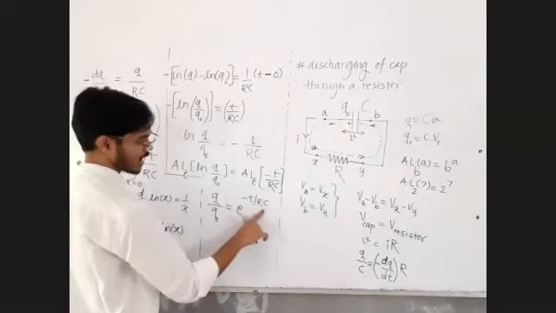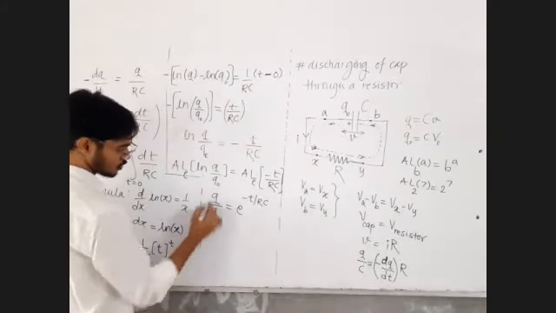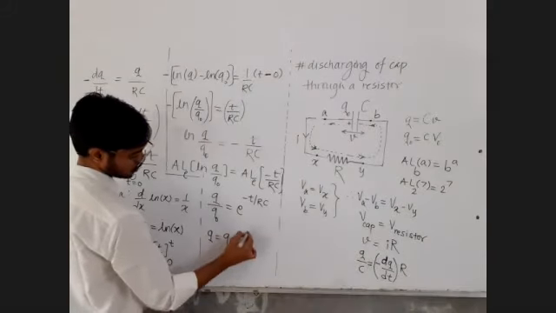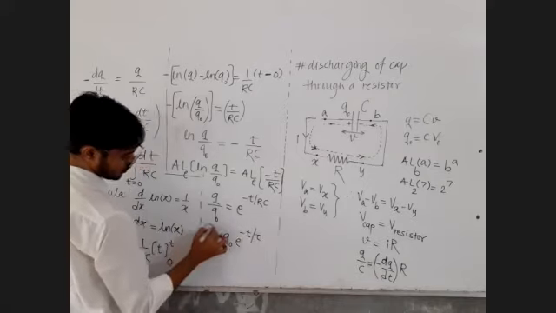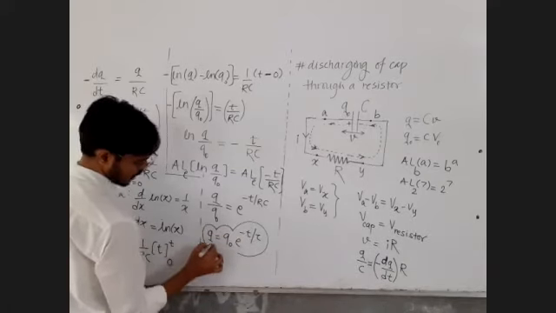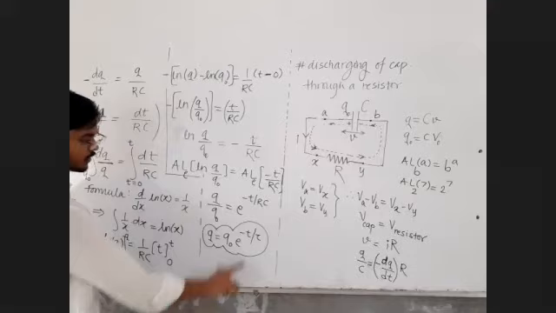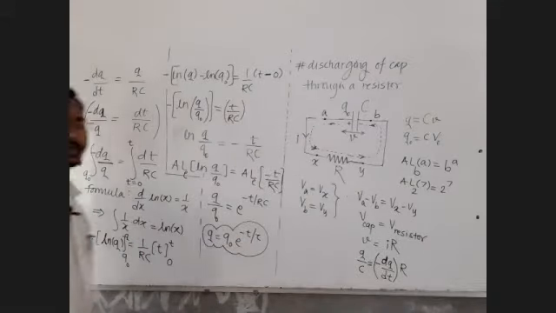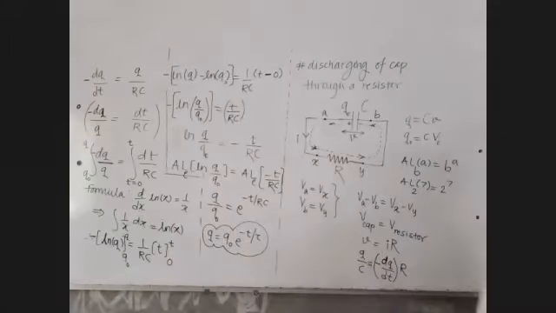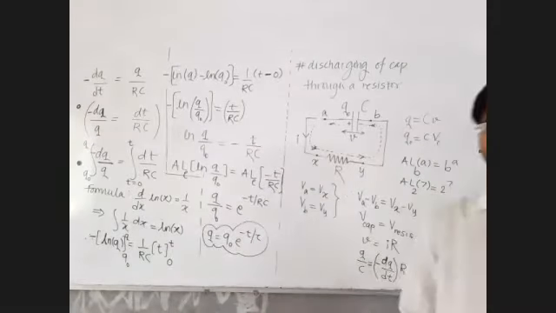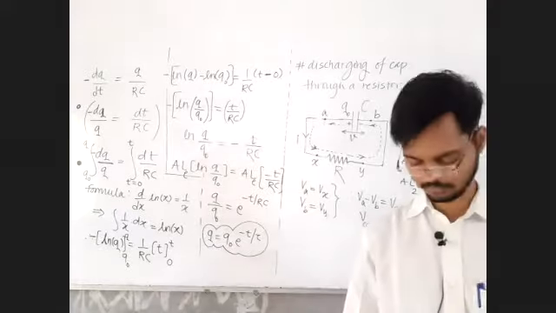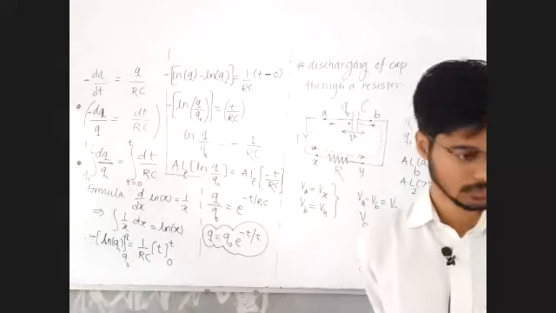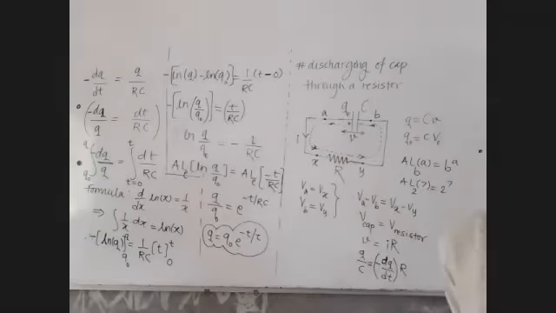But people call this RC as tau. So can I write q is equal to q0 into e raised to minus t by tau. That's my equation for charge on the capacitor when it is discharging. Instantaneous charge on the capacitor when the capacitor is discharging. Reply in the chat box, clear and written. CW. Good. Very good.